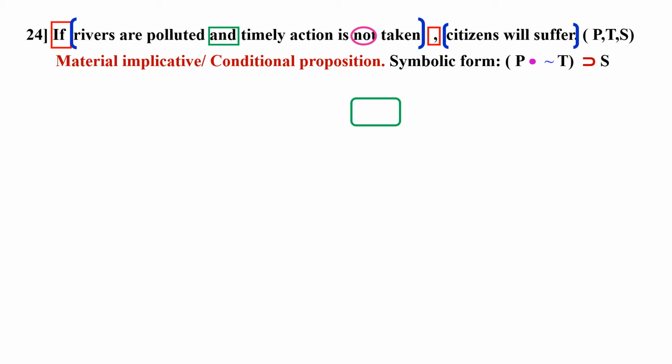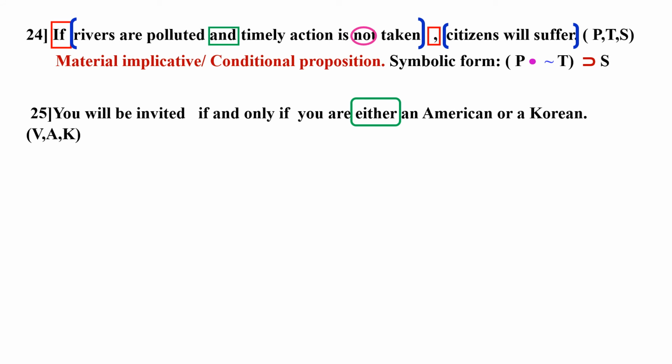Not is also there. 25th, you will be invited if and only if you are either an American or a Korean. So in the bracket you will have American or Korean. A wedge K triple bar V, and it is a biconditional or material equivalent proposition.